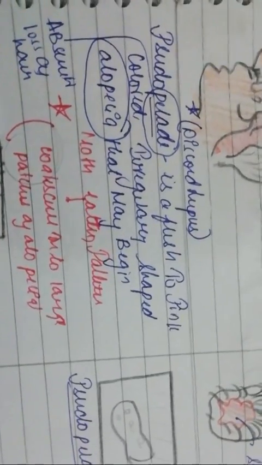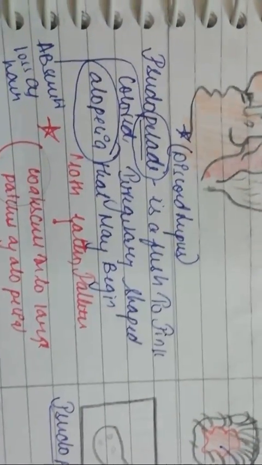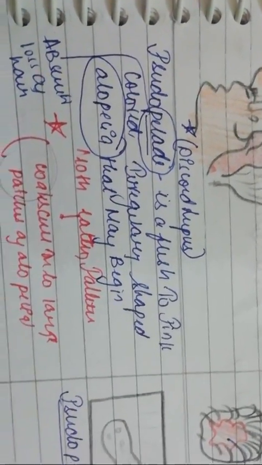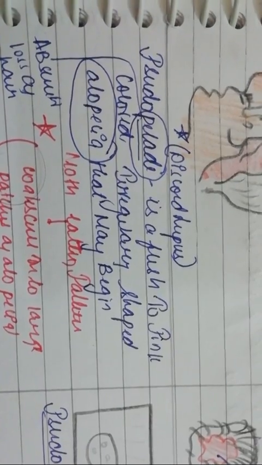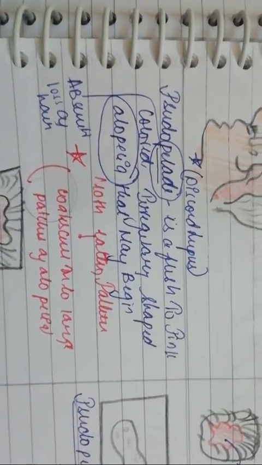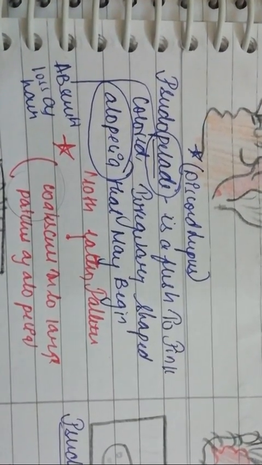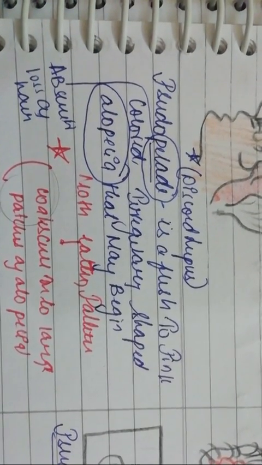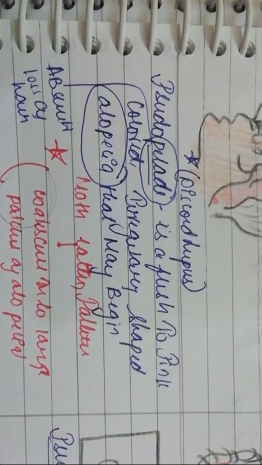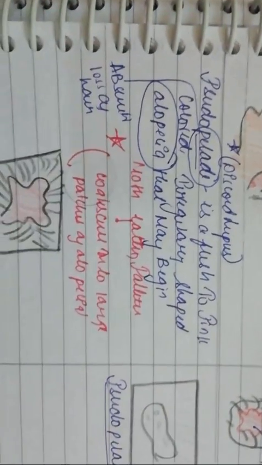So it's written that it is a flush, right? It's a flush to pink colored, irregularly shaped alopecia. So let us understand them. Let us look at what it is. It is pseudopelade. So if you look at this, one minute, let me find the picture here. Yes. So just understand that.